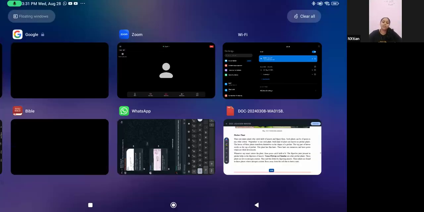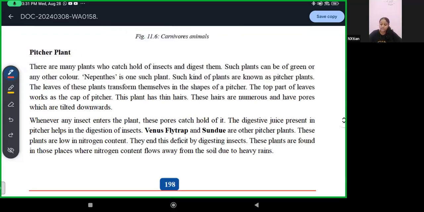Yeah. So now we have your pitcher voice plant. It is very low. Very low. Is it better now? Yeah, it's fine now.